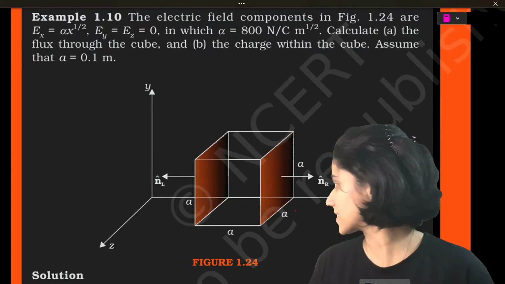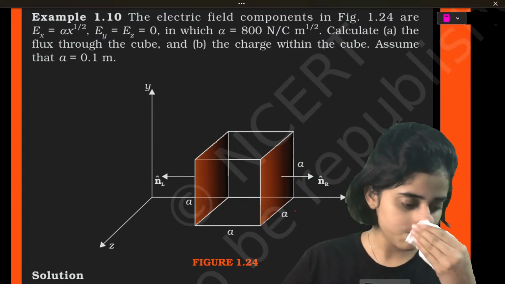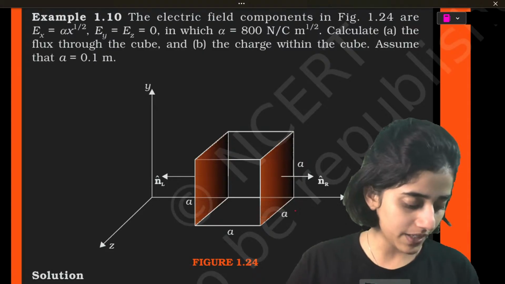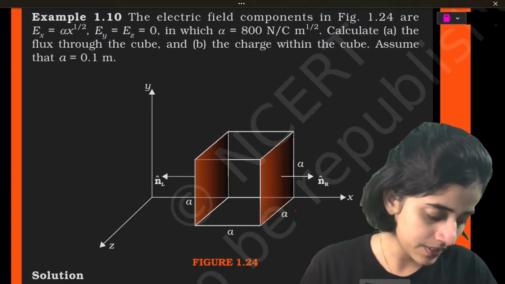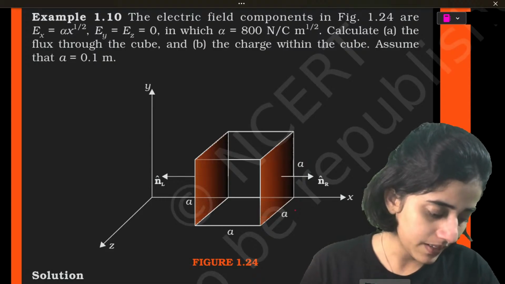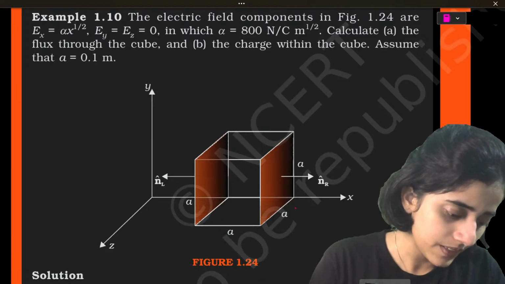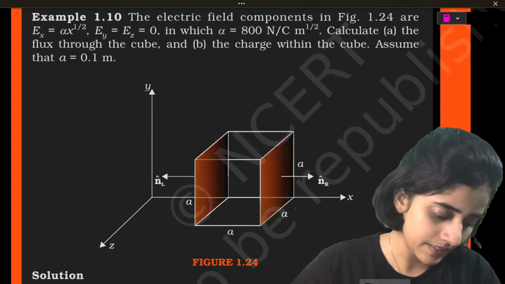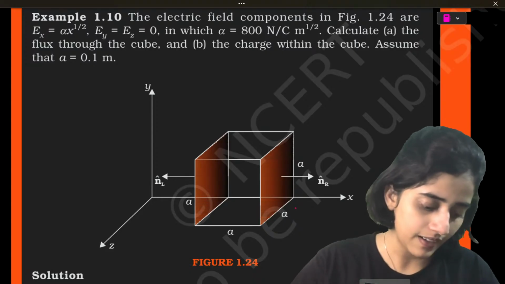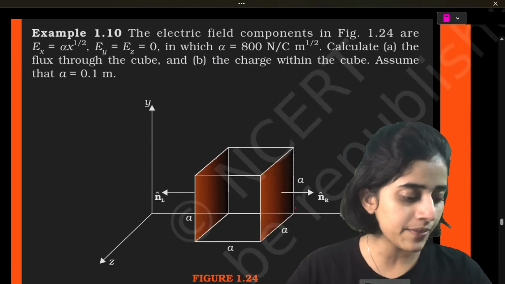Ma'am, who is your backside? Where? There's nobody behind me. Okay, let's continue. Now let's look at this question, Example 1.2.